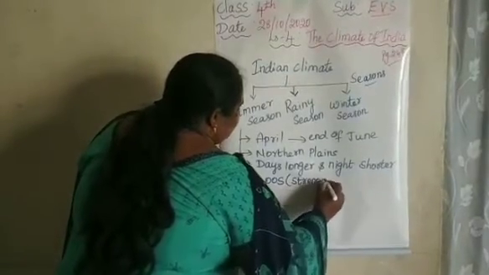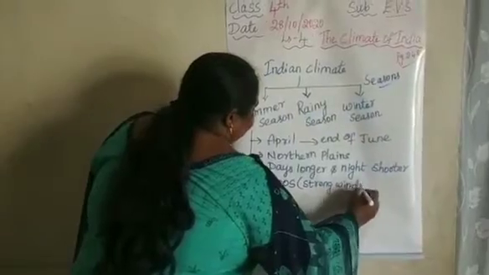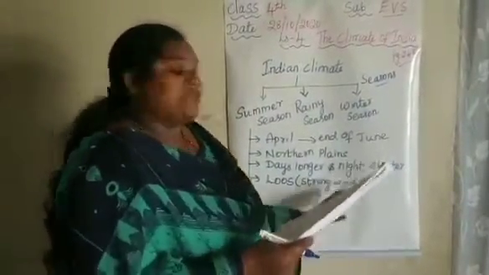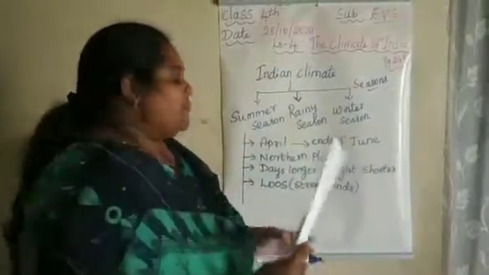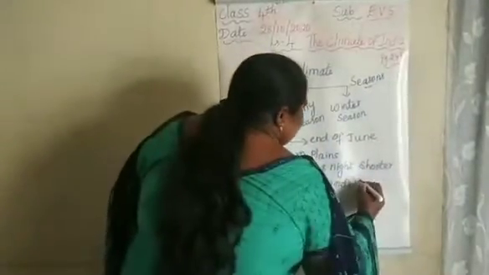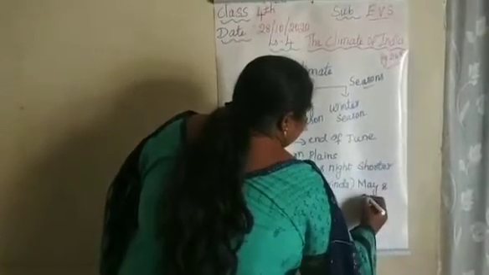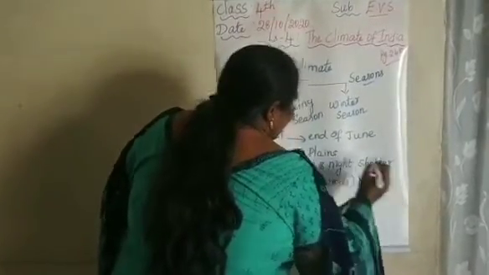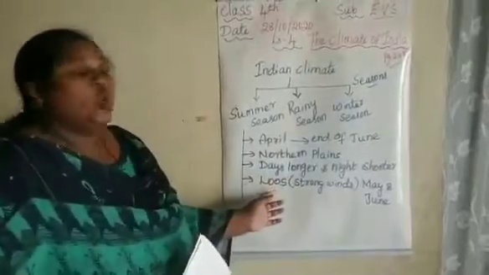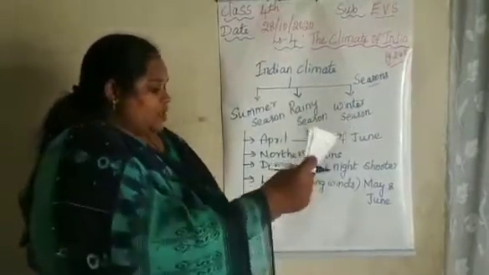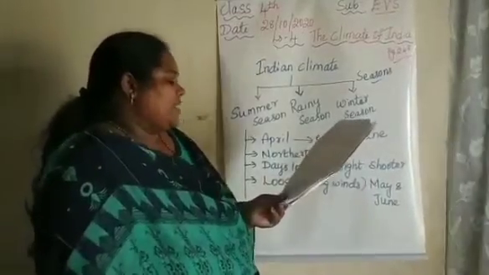People in the desert region face very severe heat in May and June. These strong, hot winds are called Lus, L-O-O-S.